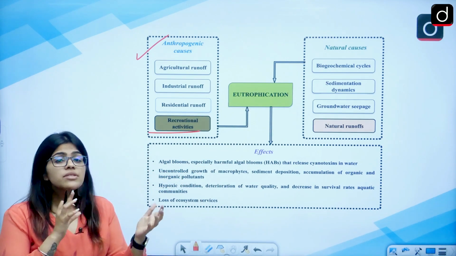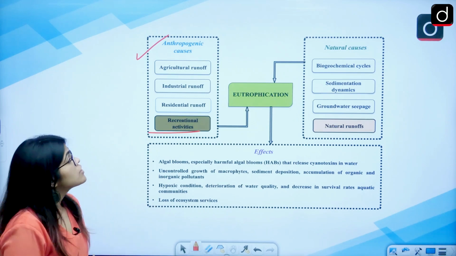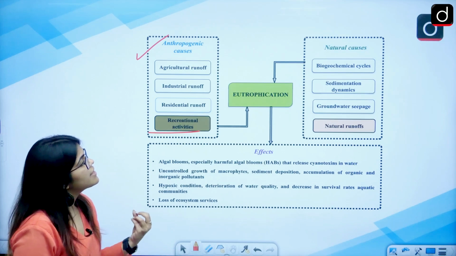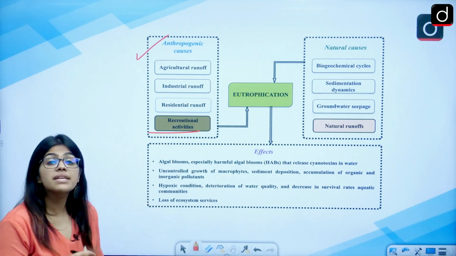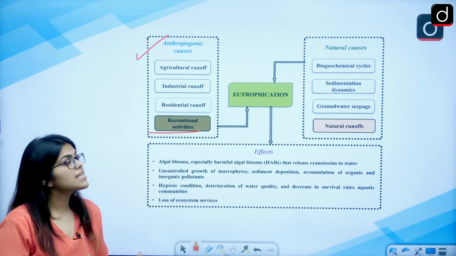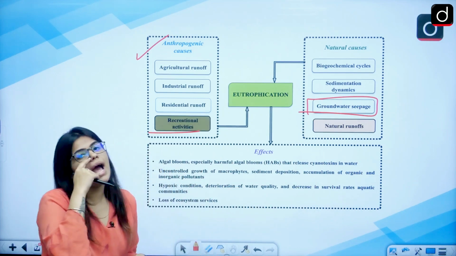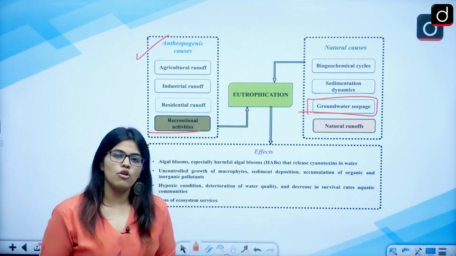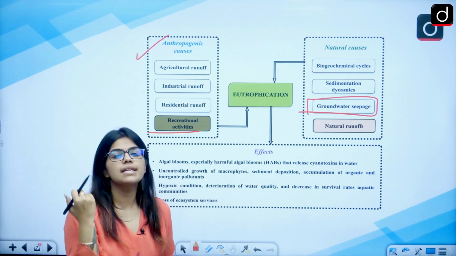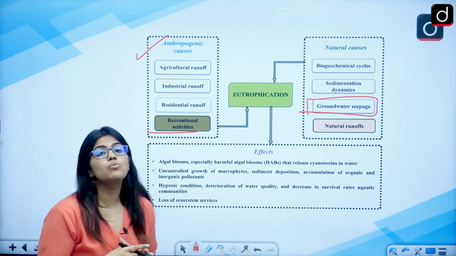According to the natural causes, there can also be an increase in the algae bloom. There can be geochemical cycles, and some sedimentation dynamics can change, and because of this the nitrates and phosphates can increase. Groundwater seepage is one example, and there are some natural runoffs. All of these can increase the amount of phosphates and nitrates in the water and can cause the deterioration of the water.